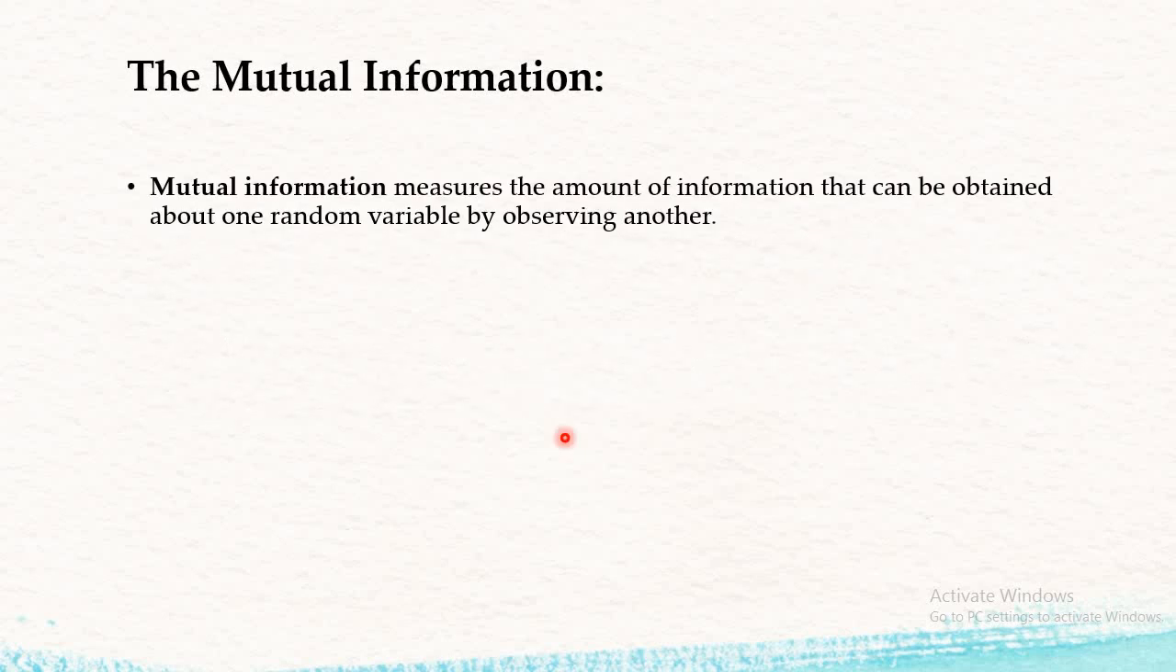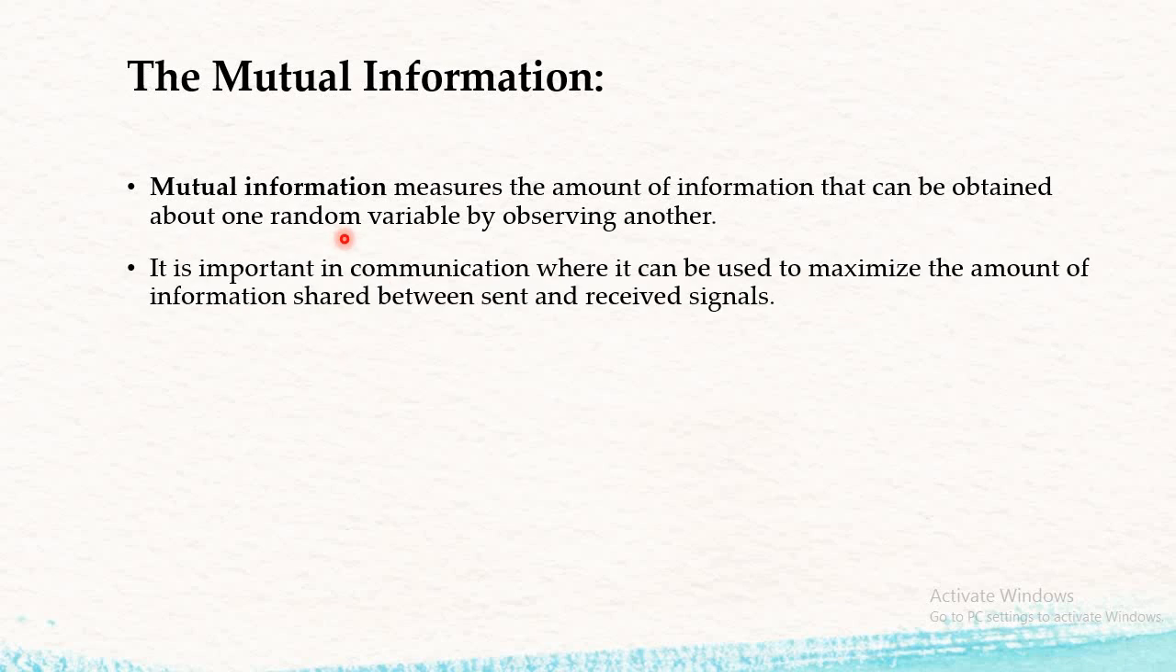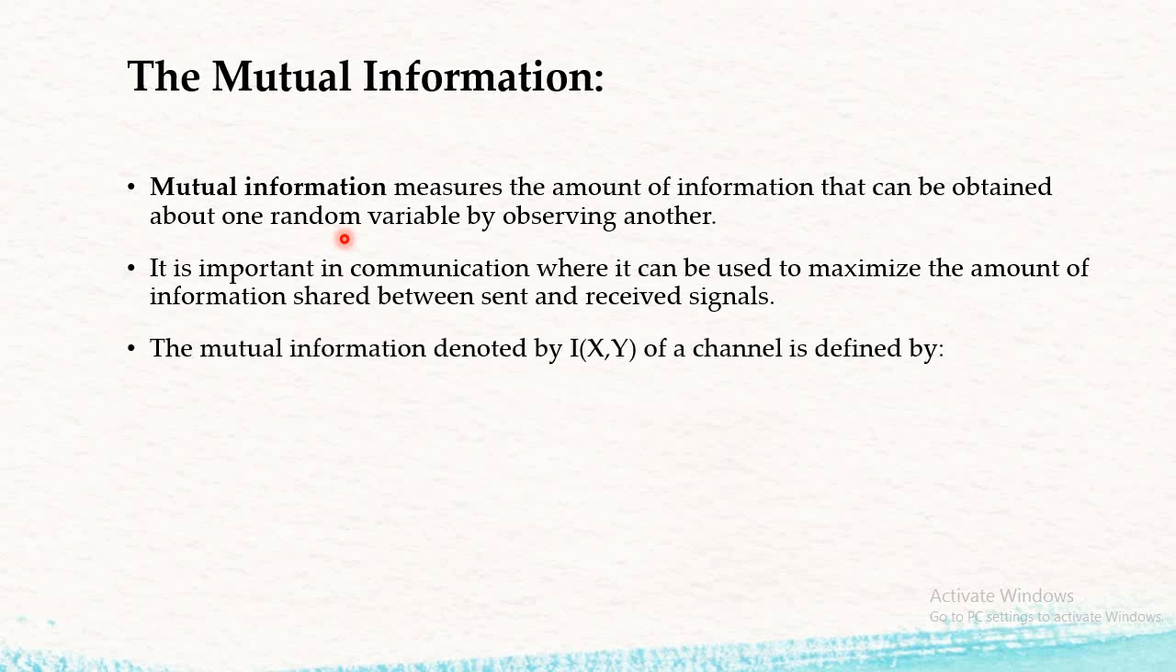The last one is mutual information. The mutual information measures the amount of information that can be obtained about one random variable by observing another. It is important in communication, where it can be used to maximize the amount of information shared between the sent and received signal. The mutual information is denoted by I(X;Y). This I(X;Y) is a representation of the mutual information of a channel, and it is defined as I(X;Y) = H(X) - H(X/Y) bits per symbol.